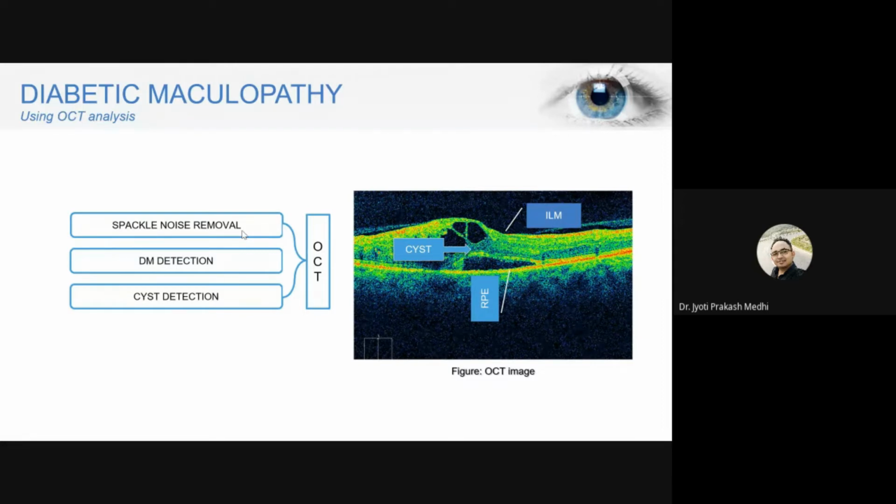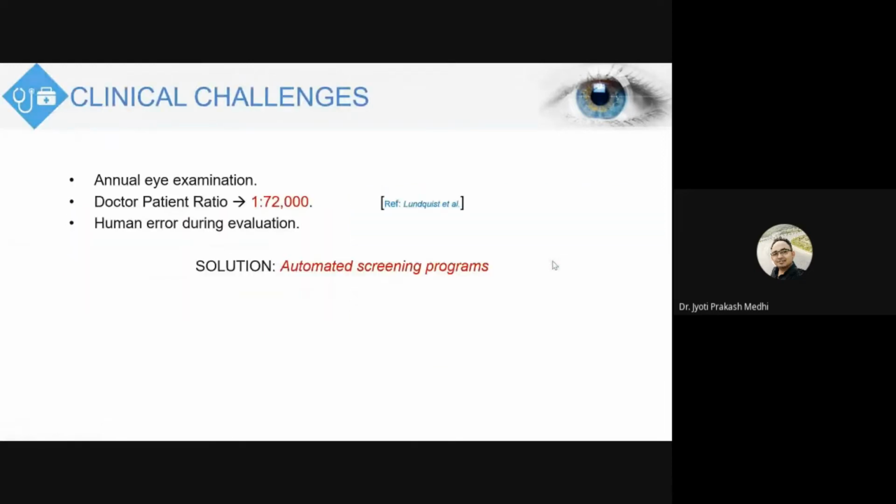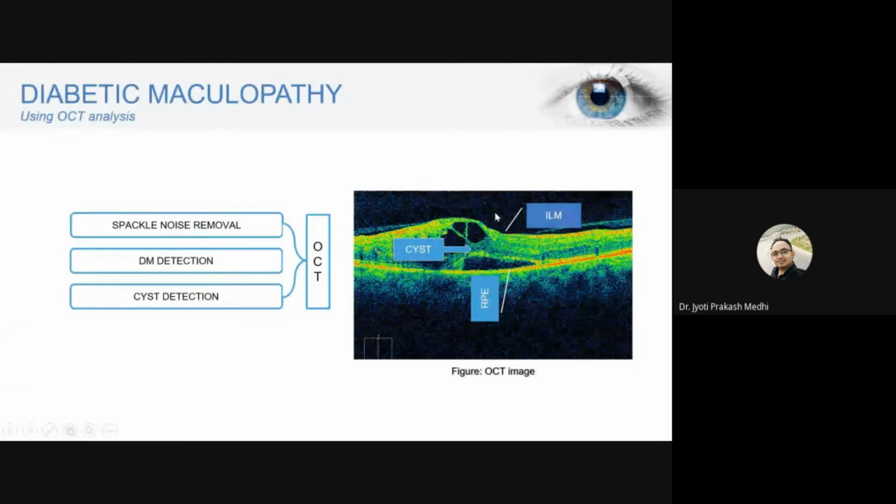Then next is diabetic maculopathy detection. For identifying diabetic maculopathy, we have to identify the uppermost and lowermost layers of the OCT image, which are called ILM and RPE. We identify the ILM and RPE layers and find the thickness between them. In the normal case, the thickness lies from 100 to 150.